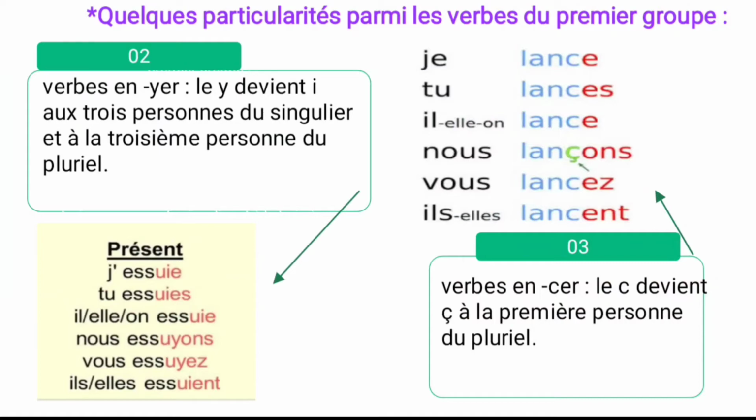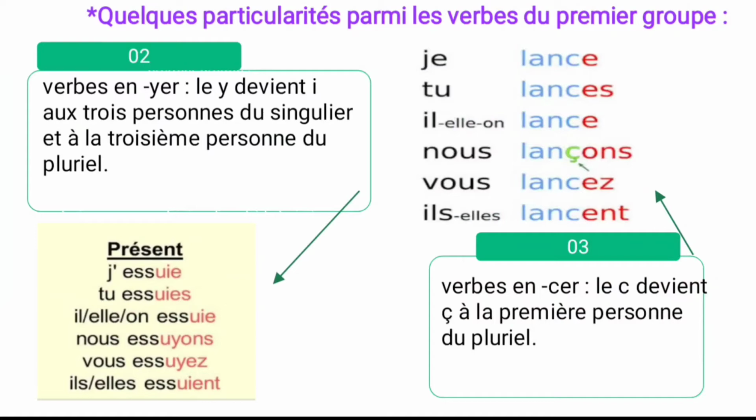Et la troisième personne du pluriel. And the third person plural, what is the third person plural? That is ils or elles. That is the third person plural. So for that only we have to remove the Y and add the ending. See the example.